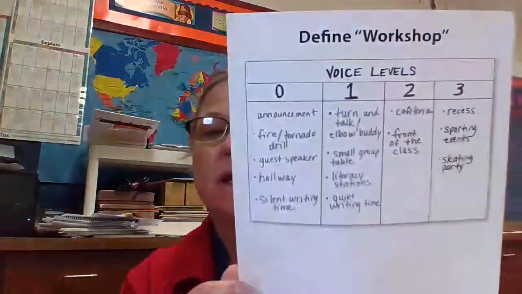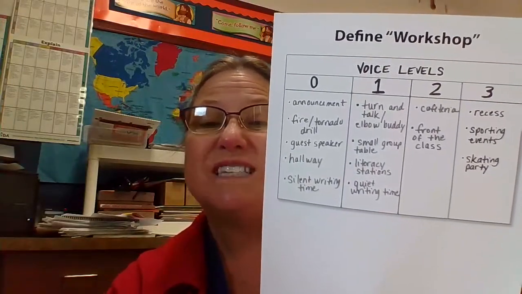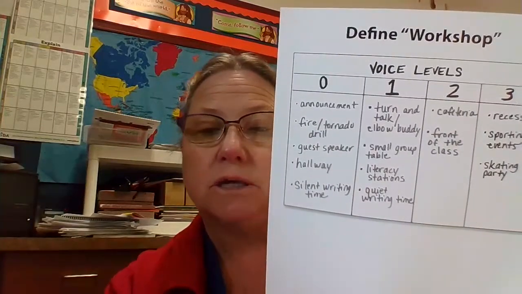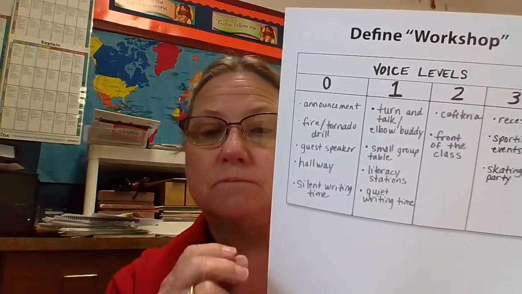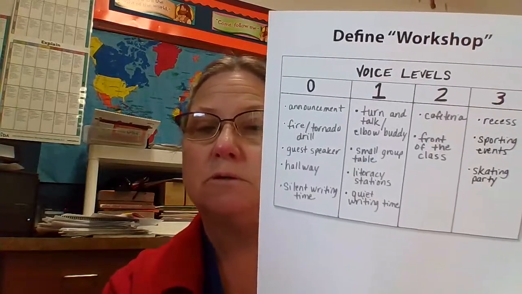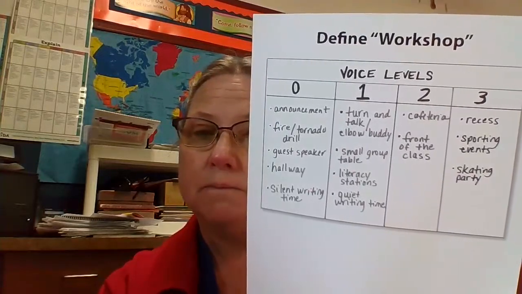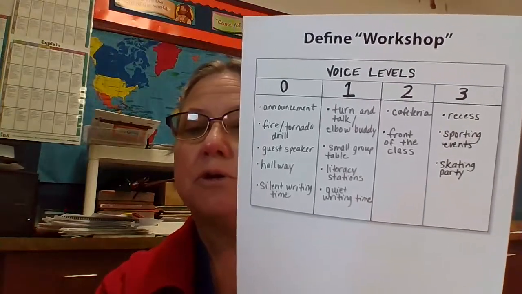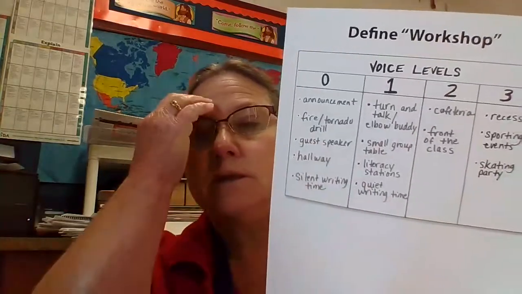So I just have a paper. You don't have this, but when we do writer's workshop in class, we need to have some voice levels. 0 means that you need to be really quiet, just like we'd be in the hallways and just like if we were doing silent work. Voice 1 would be that you can whisper to different people. Whisper to me, whisper to our so-called partners. 2 would be when we're eating in the classroom, when we're just talking in the classroom. And 3 would be recess, when you're outside playing at sports, when you're skating, when you're doing things that are loud. So this is the voice levels for our writer's workshop.